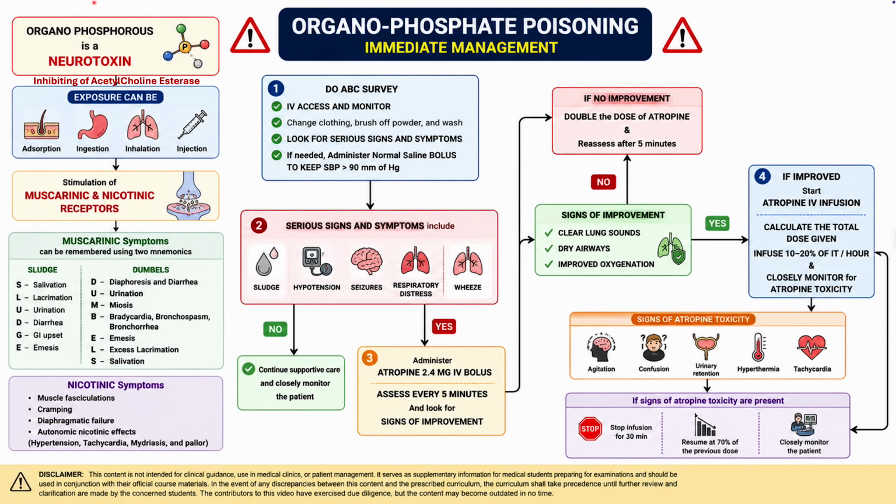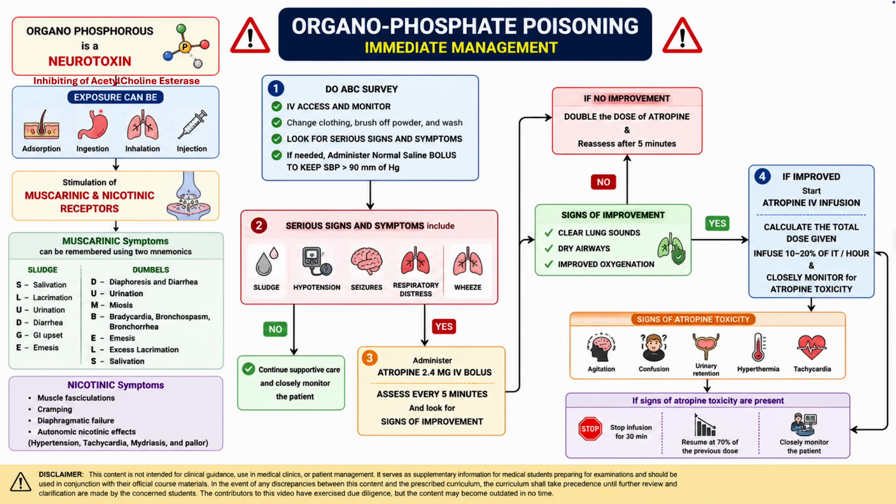Organophosphate poisoning is a medical emergency commonly encountered in agricultural exposure, pesticide ingestion, and toxicology practice. In this video, we'll review the immediate management algorithm for organophosphate poisoning, including recognition of symptoms, initial stabilization, atropine therapy, and monitoring for toxicity. Organophosphorus compounds are potent neurotoxins.